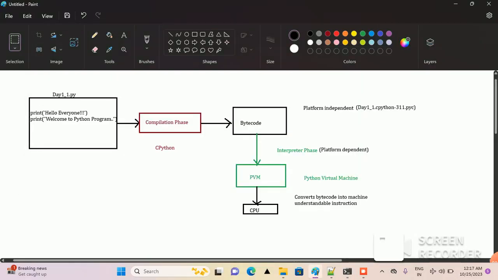Now comes your interpreter phase. After this phase, your program will become platform dependent. It will be passed to the PVM, which is the Python virtual machine. It's an engine which will convert your bytecode into machine understandable instructions, and this will be passed to the CPU.